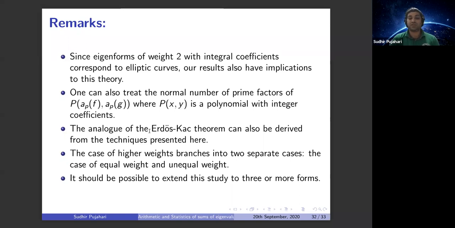From this technique, we can also prove an Erdos-Kac type theorem for the sum of these eigenvalues. Higher weight is a little bit complicated, but from the same technique we can deal with it. But if you take more than 2 sums, this is a little bit complicated and turns out to be a group theory problem. But we are working on this to have a more general theorem.